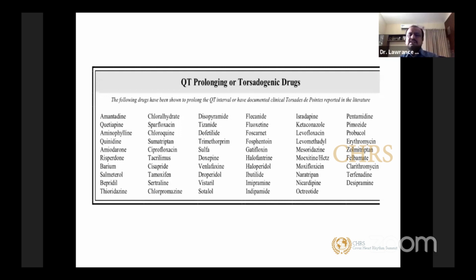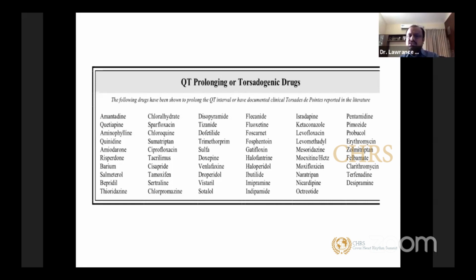There's a huge list of drugs which can cause QT prolongation. You always have it in mind whenever you give a QT prolonging drug. You look at your drug chart, make sure that you are not mixing two QT prolonging drugs at the same time. And whenever you are going to use a QT prolonging drug, you know this drug is going to prolong the QT, make sure your electrolytes are in range.